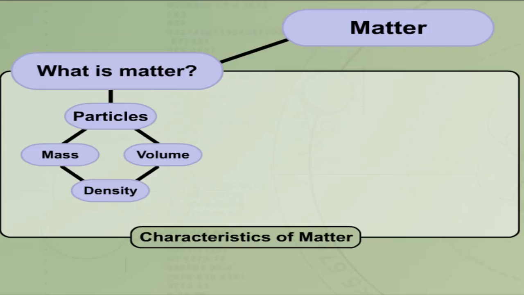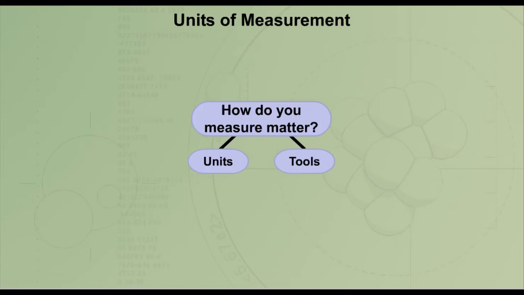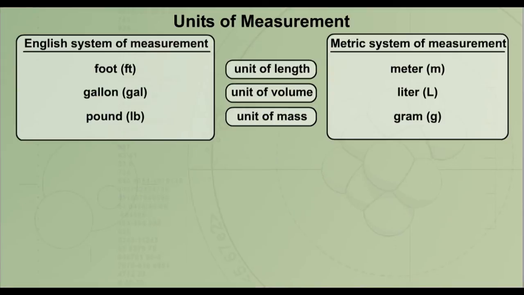So we know that matter is made up of particles. The amount of particles make up the mass. The size of it makes up the volume, and the density is how tightly packed the particles are. Alright, so how do you measure matter? Well, we learned about that with the King Henry drinks yucky, dirty chocolate milk. Alright, and you use the measurement system.